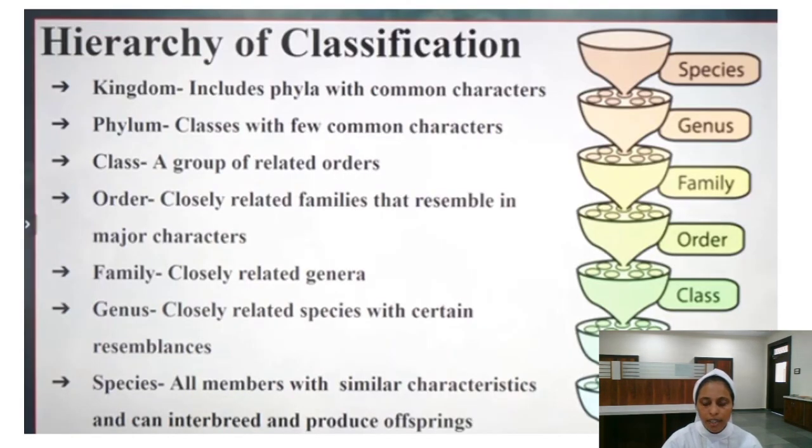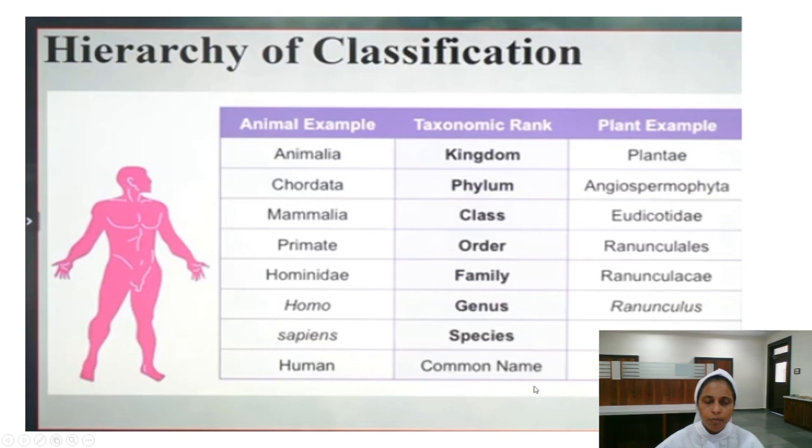Then we have learned the hierarchy of classification, that is kingdom, phylum, class, order, family, genus and species. So we have learned the kingdom is the highest of all and the species is the lowest of all. When we move from higher to lower order, everything becomes more specific. We have learned here also some animal examples and plant examples. Common name human being as well as the common name buttercup for the plant.